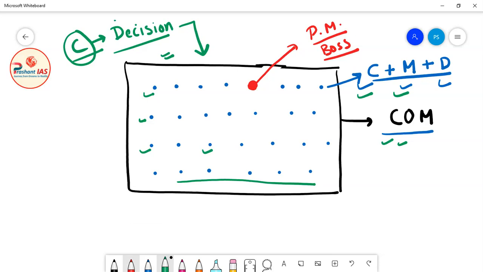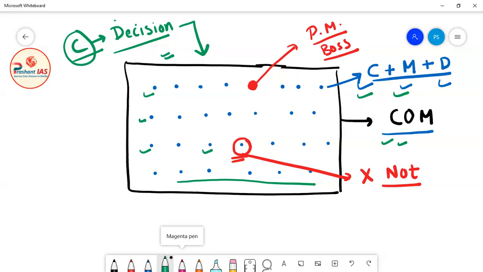Now friends, let's suppose that this minister, any minister, does not agree with the decision. He is saying, no sir, I do not support your decision, I do not agree with your decision. Then what will the other ministers and the Prime Minister do? Definitely the Prime Minister will call him and say, please agree with this decision, what is the problem, tell your issues.